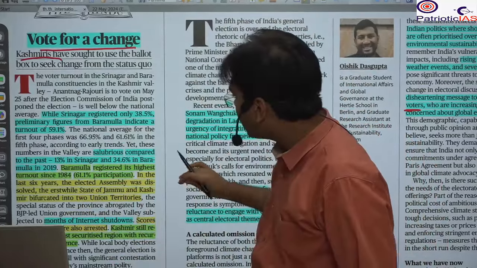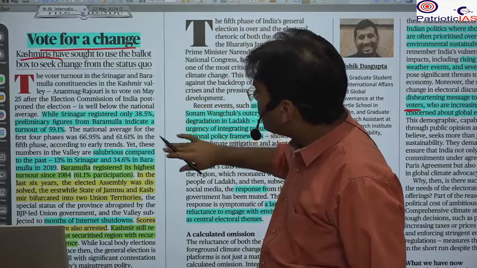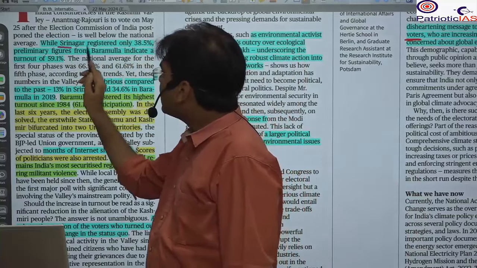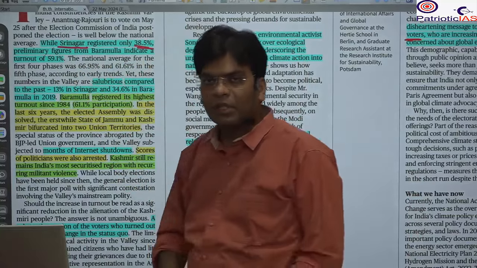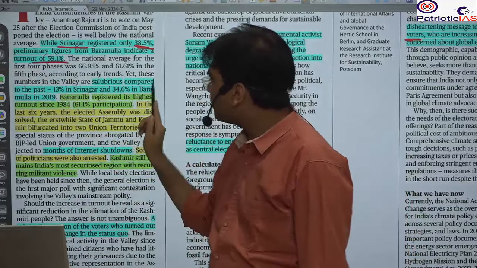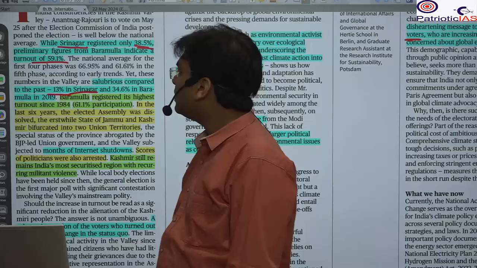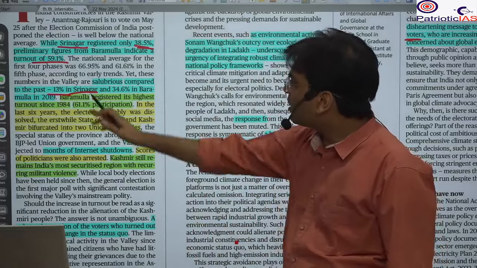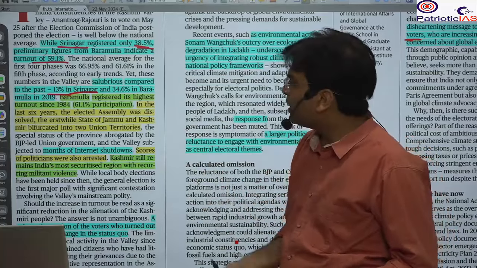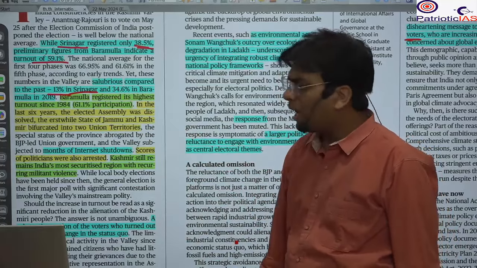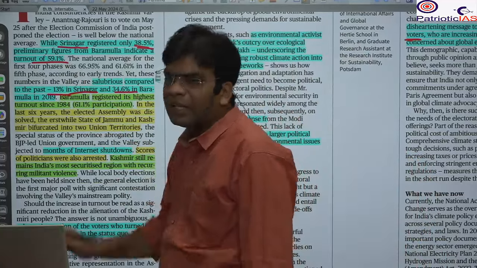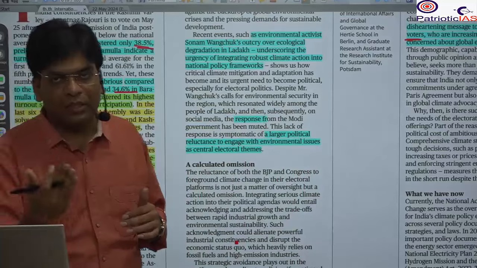We have seen a high percentage of voter turnout. Here you will see that in Srinagar it has been 38.5%, and in Baramulla it is 59%. It was very low in the previous election. In 2019 it was just 13% in Srinagar, 13 to 38, a huge difference, nearly three times more. And here, 34 to 59, again double the voter turnout.